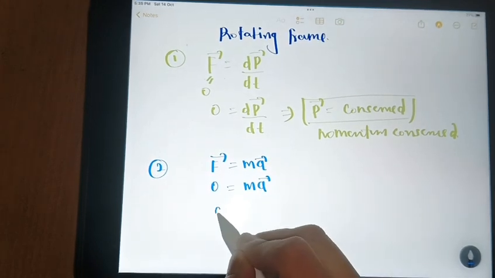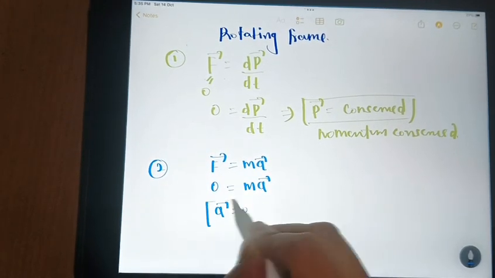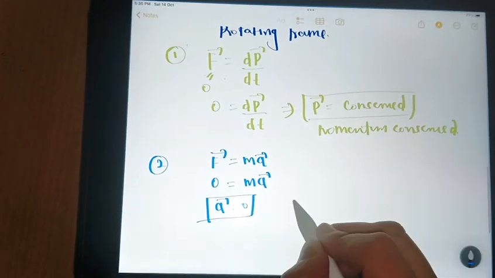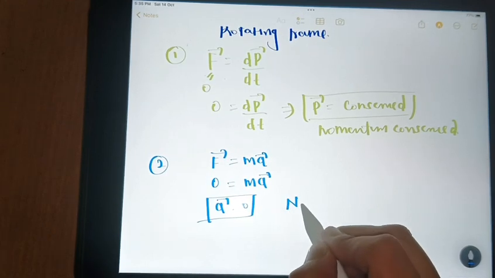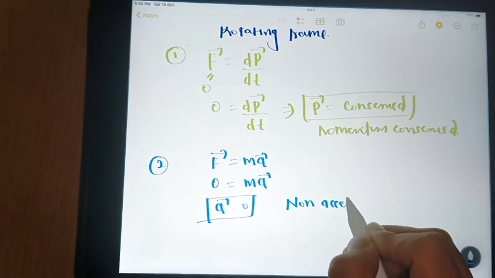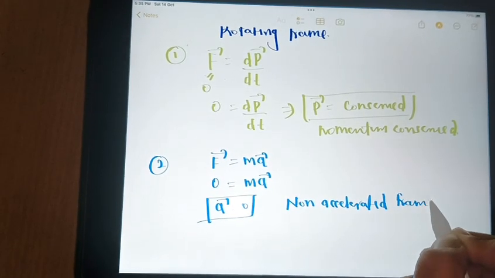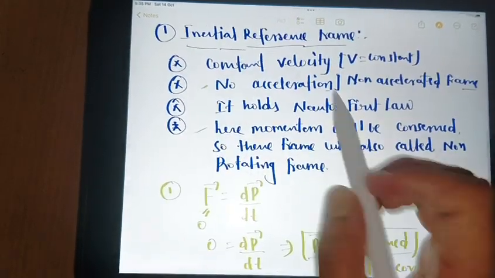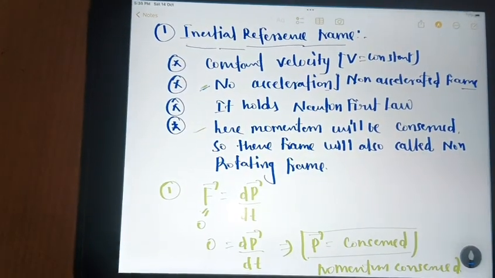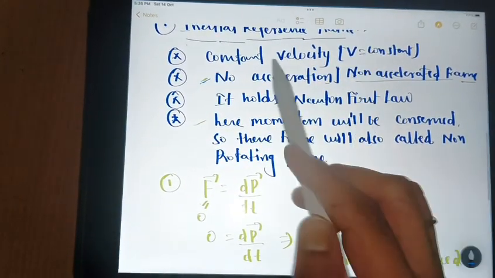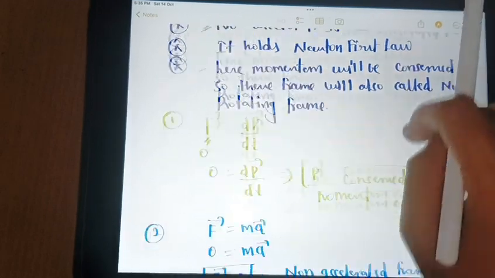Acceleration will also be 0. So non-accelerated frame. So inertial frame is also called a non-accelerated frame.